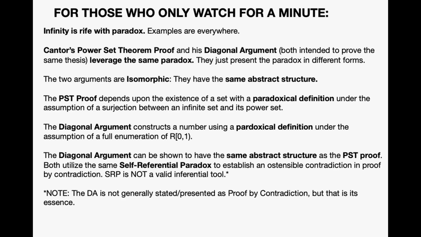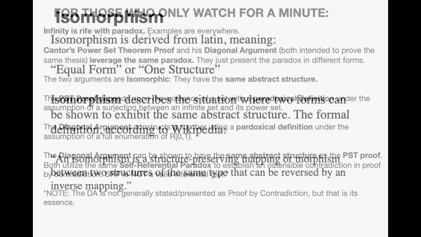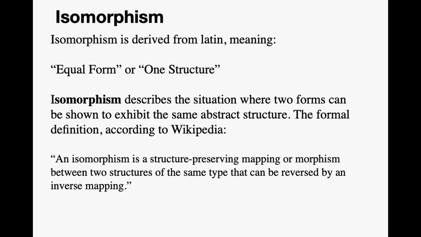They both traffic in self-referential paradox in order to establish an ostensible contradiction in a proof by contradiction. Self-referential paradox is not a valid inferential tool. And I'll have to note that the diagonal argument is not generally stated as a proof by contradiction, but that's its essence. So what is an isomorphism?